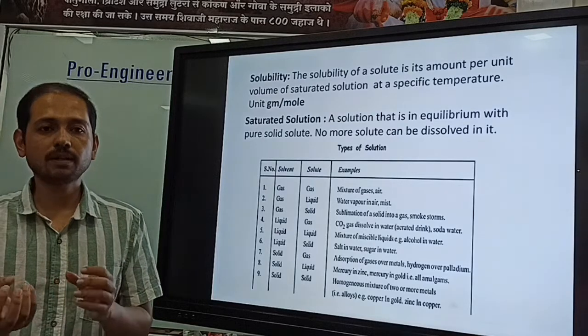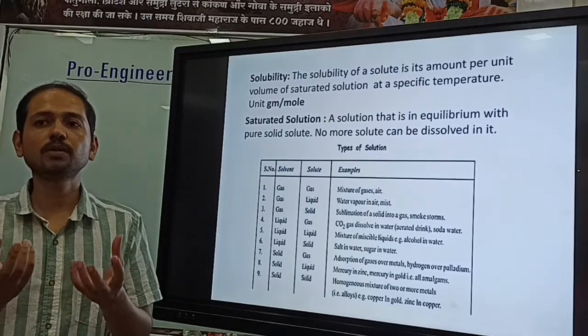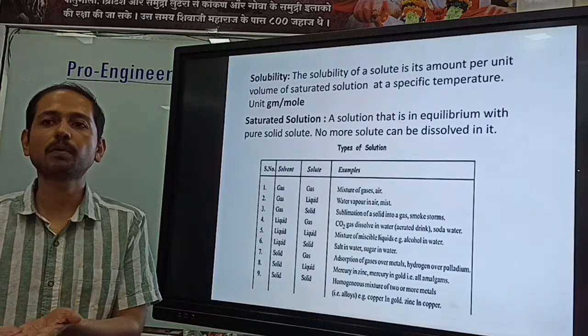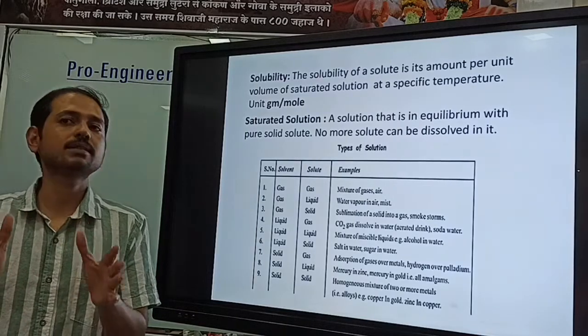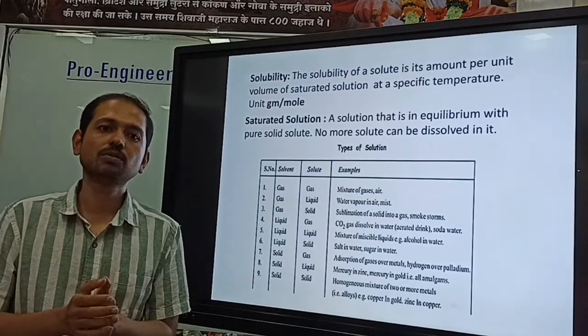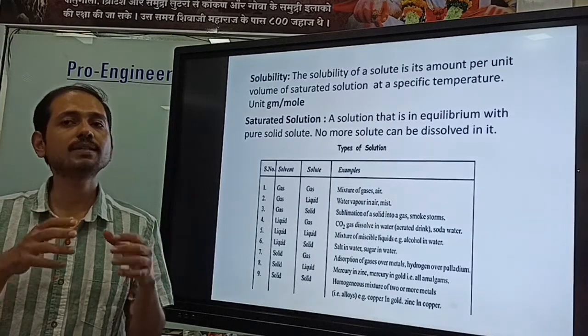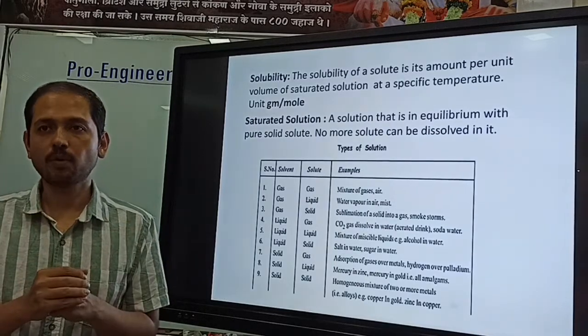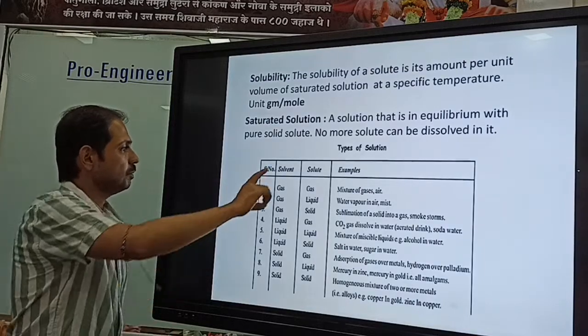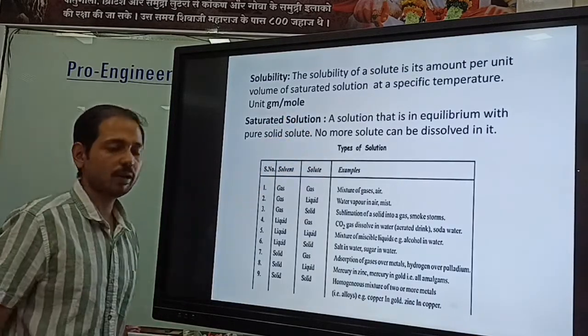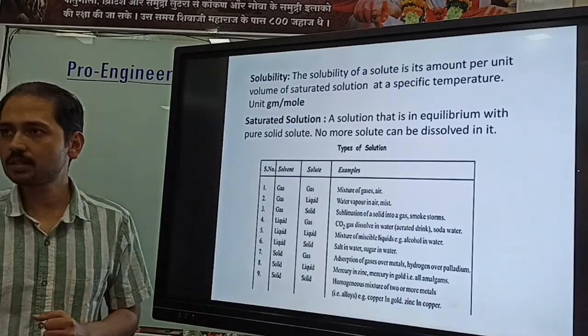So the solid sodium chloride will remain as it is in the bottom part of the solution. That means it's a saturated solution, so you can't solubilize any further sodium chloride, right? Now, the types of solution are like the colloidal solutions we have studied in 11th standard.